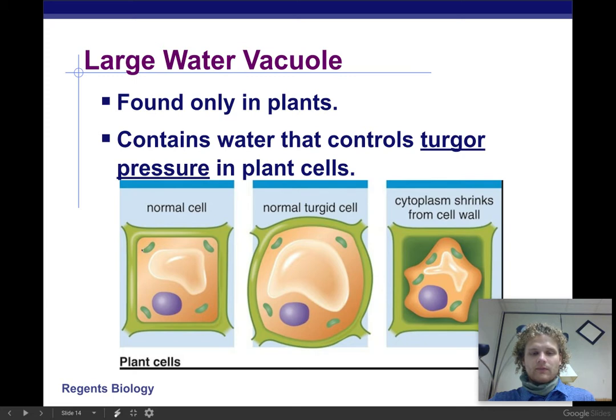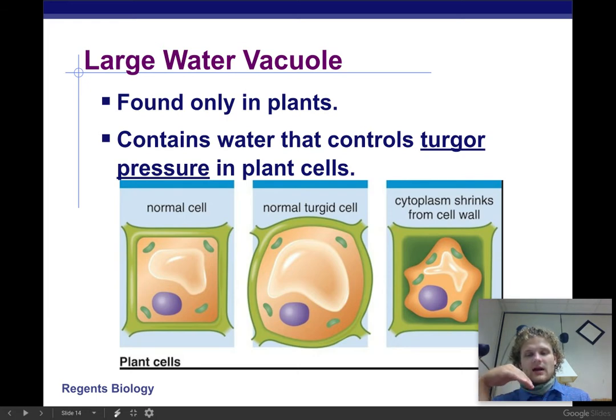When it's normal, our cell is completely fine. It's not bulging. It's nice, and the forces are balanced. Okay, the forces are balanced. It's not putting too much pressure on the outside of the cell, and the plant's going to be straight up and down. All right. Whereas when our plant cell doesn't have enough water, it's dehydrated. It's going to shrink, and that's when plants are going to wilt.